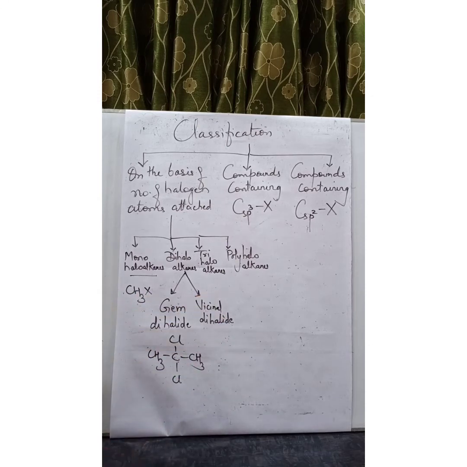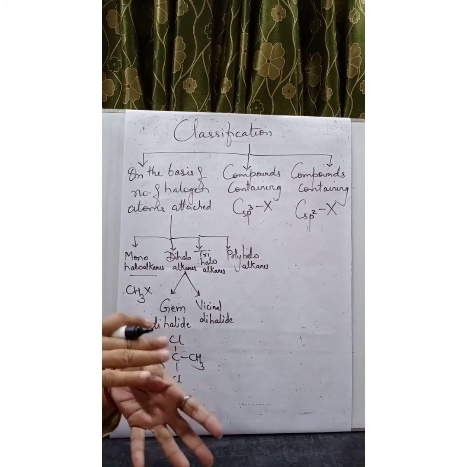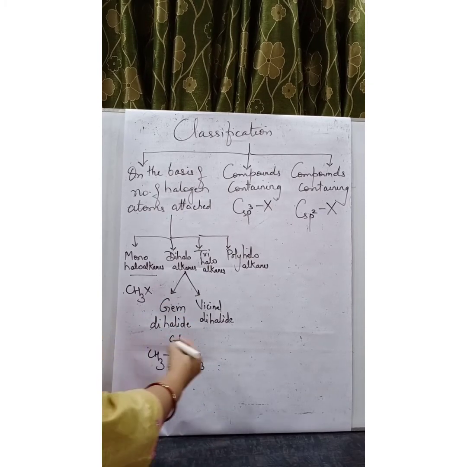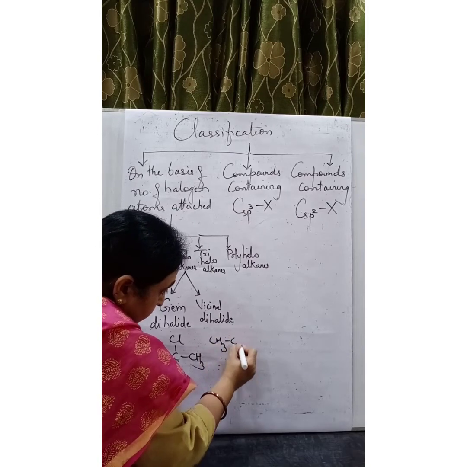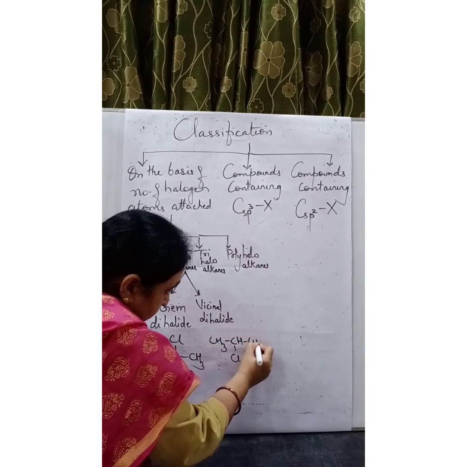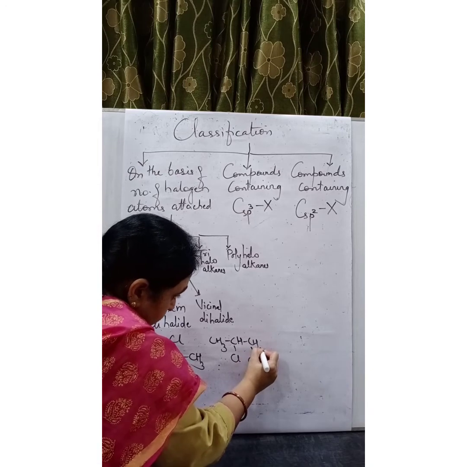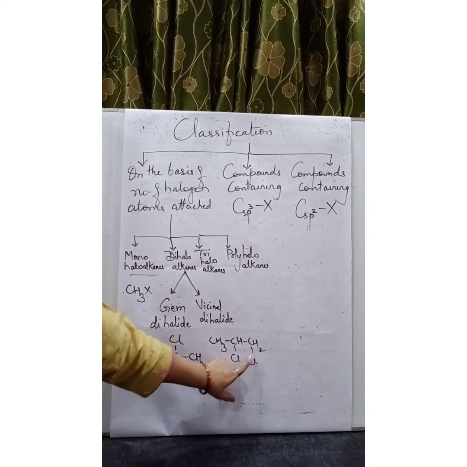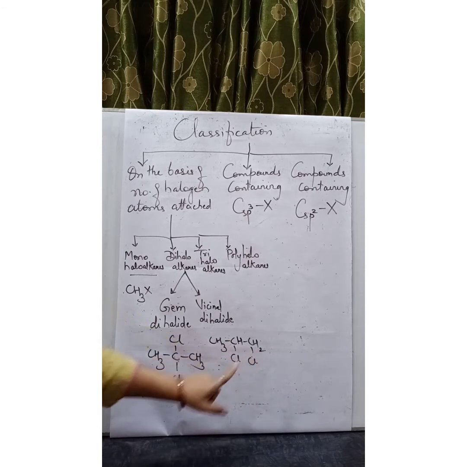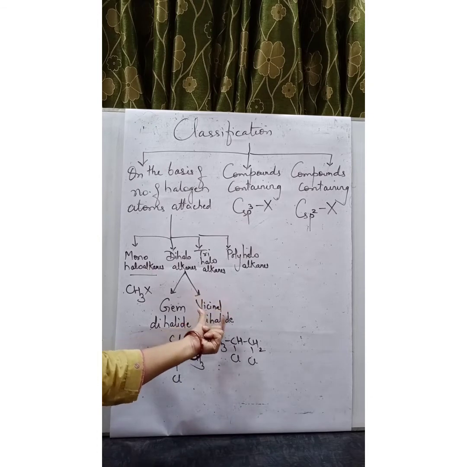Vicinal dihalide means they are present on the nearby carbon atoms. For example, now you can see here both the halogen atoms are present on the nearby carbon atoms. So this type of compound is called vicinal dihalide.